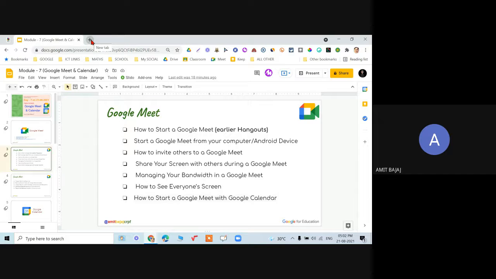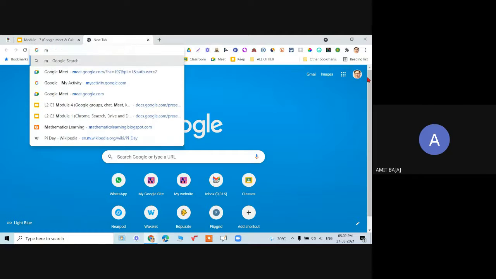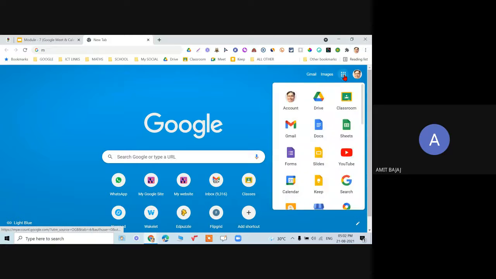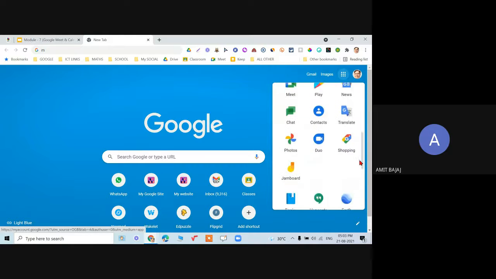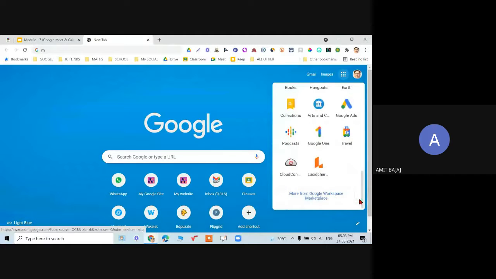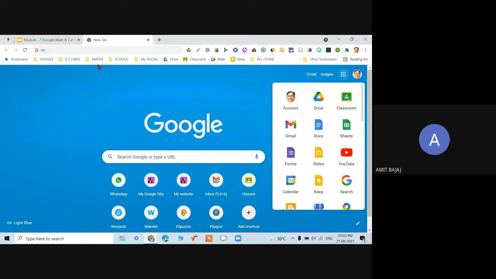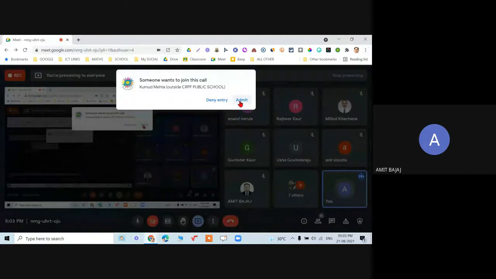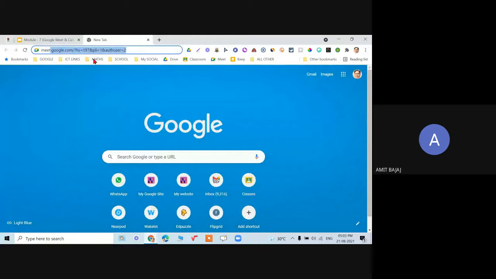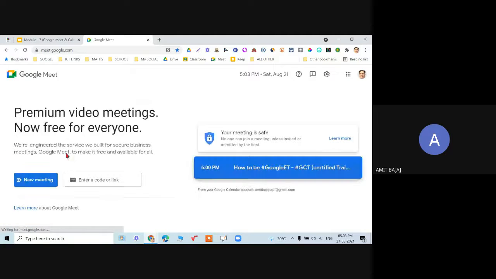Using the computer, you can simply go to your respective account, then click on the nine dots, the Google apps icon, and look for Meet over here. It must be available. Sometimes you may not be able to find it. You can go to More from Google Workspace, and if it is still not visible, no problem. Just type meet.google.com and it will take you to your meeting.